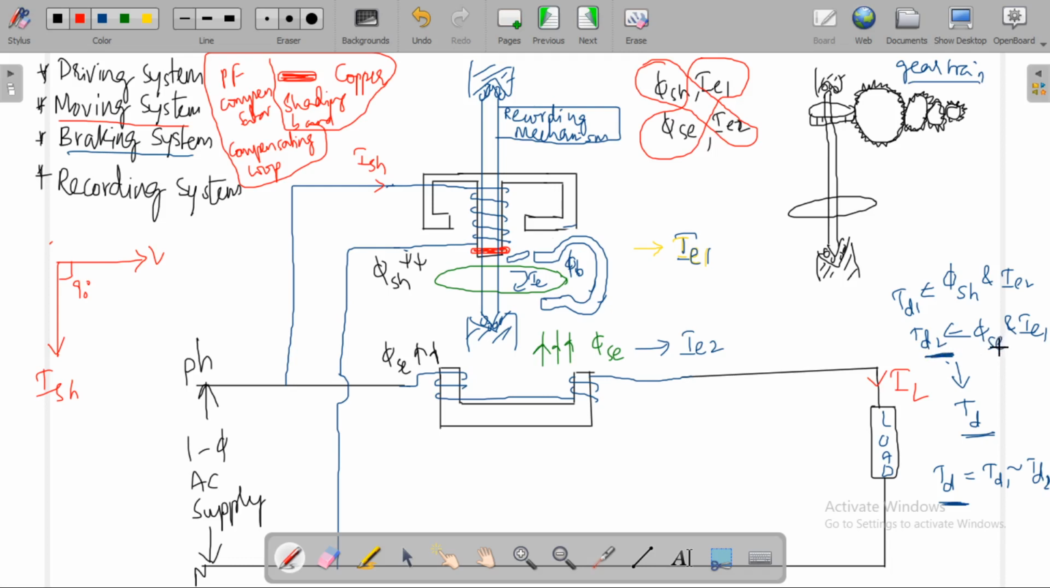TD2 will be produced due to the interaction of phi sc and IE1. IE1 is the current which is produced. This is the current due to phi sh, produced due to phi sh.